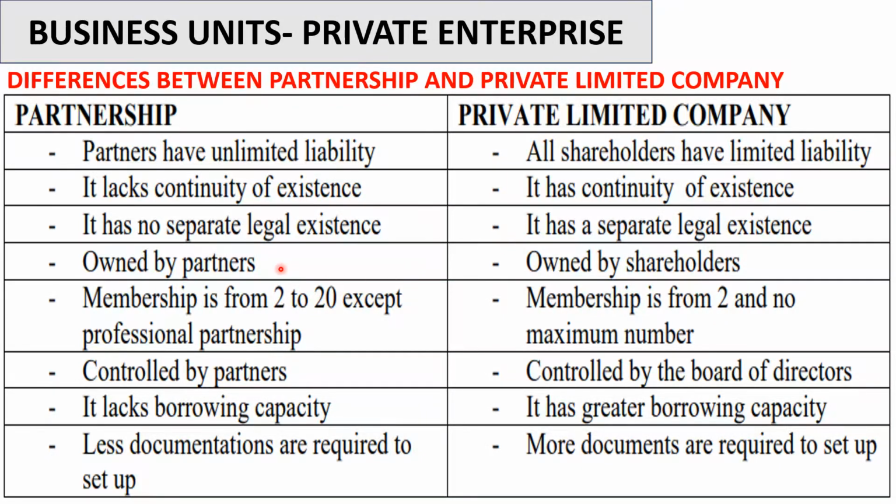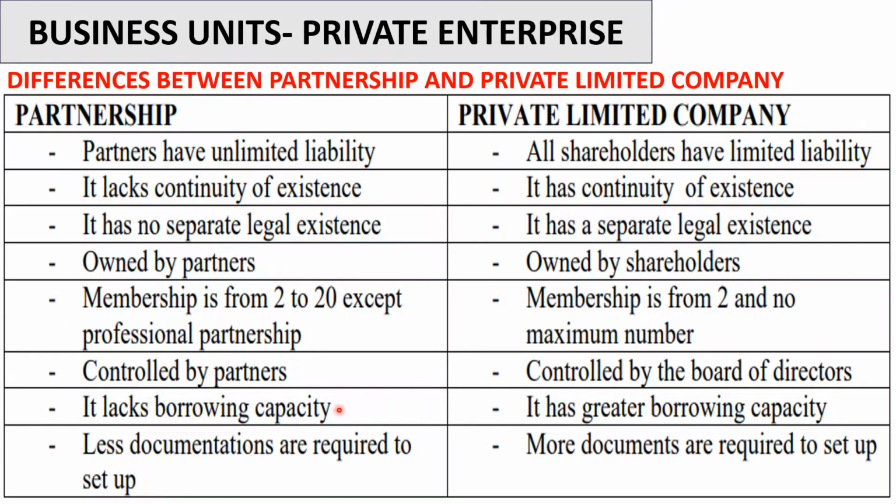In partnership, it is owned by partners. In private limited company, the ownership is by shareholders. In partnership, members can be between 2 to 20. In private limited companies, they can be 2 or more, even above 20. Partnership is controlled by partners. Private limited company is controlled by the board of directors.